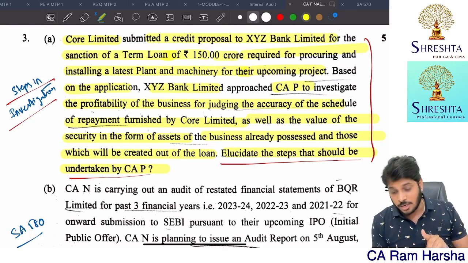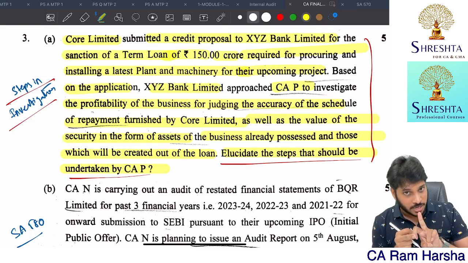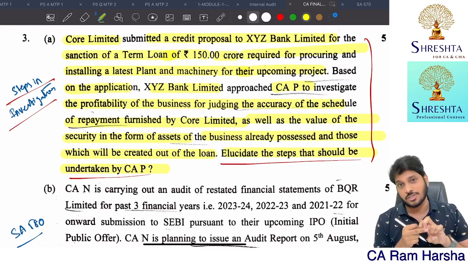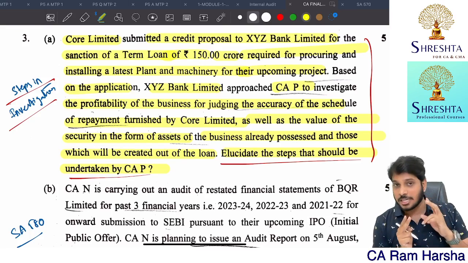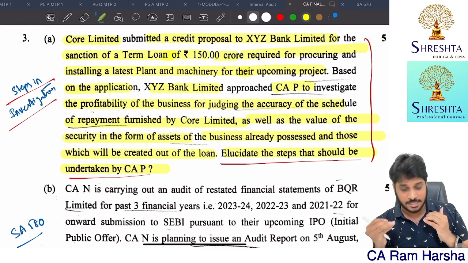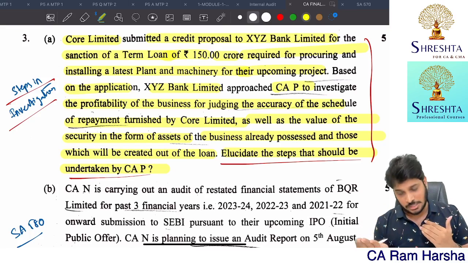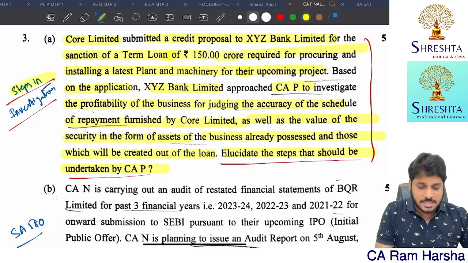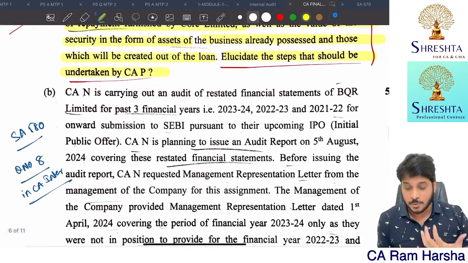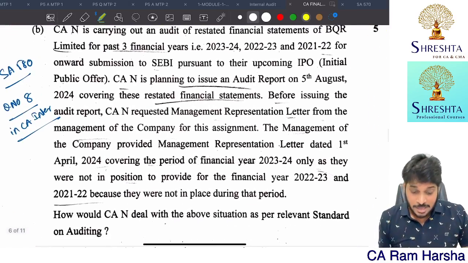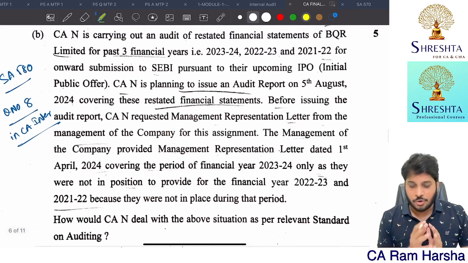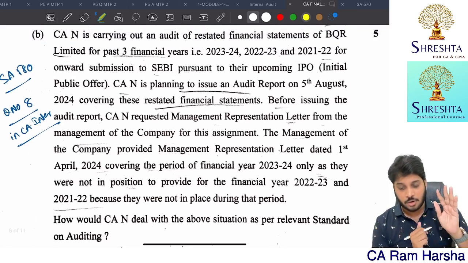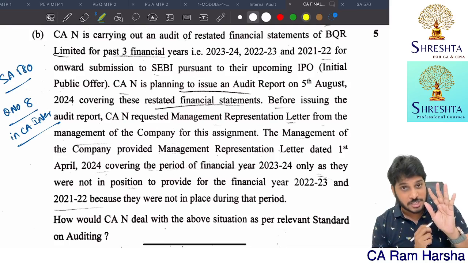Here, two things strike my mind. One, financial due diligence. Two, investigation. So I think it's a judgmental thing. I think ICAI has given this in the context of investigation, getting it? So that's why I considered steps in investigation. Sometimes opinion differs.